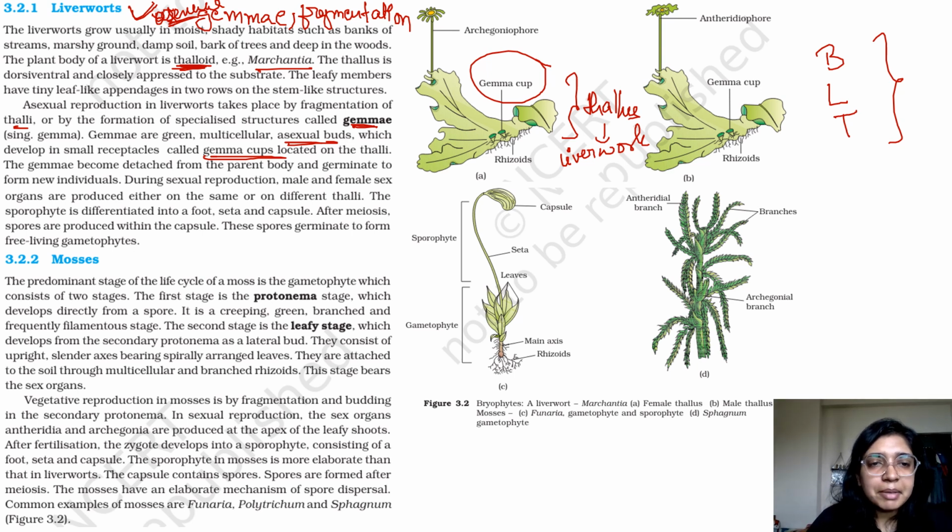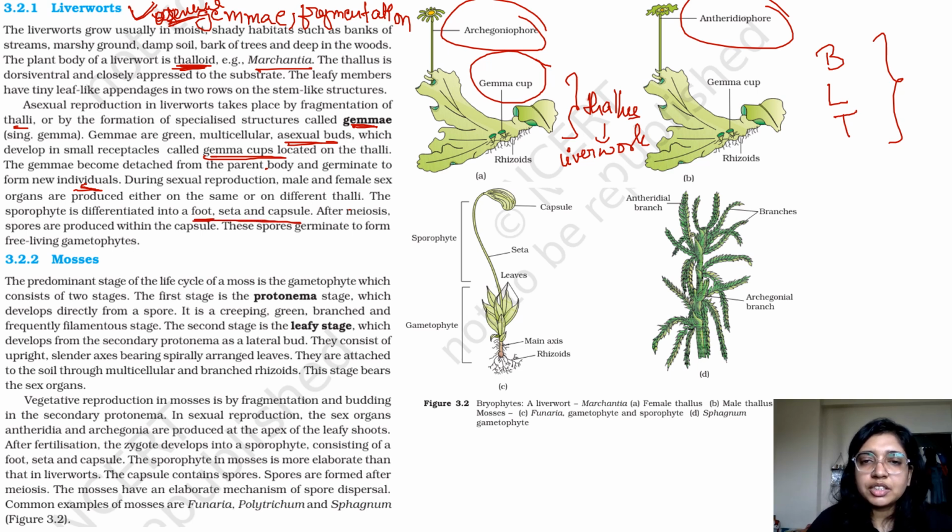Then the gamete becomes detached from the parent body and germinates to form new individuals. During sexual reproduction, male and female organs are produced either on the same or on different thalli. For example, in this case, archegoniophore and antheridiophore are formed on different thalli. During sexual reproduction, male and female sex organs are produced. The sporophyte is differentiated into a foot, seta, and capsule.